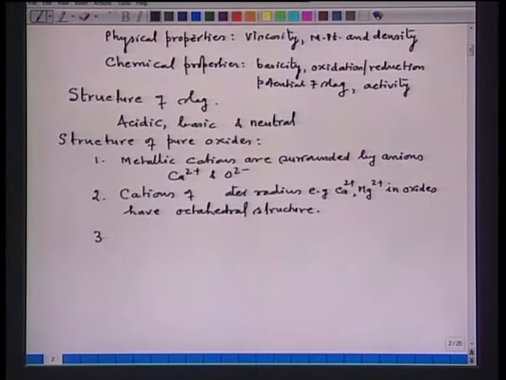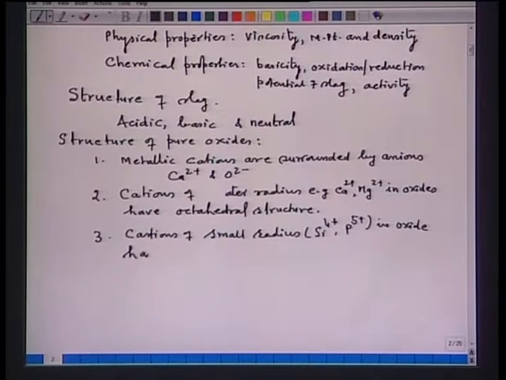Whereas cations of smaller radius, say Si4+ and P5+, have a tetrahedral structure in oxides.